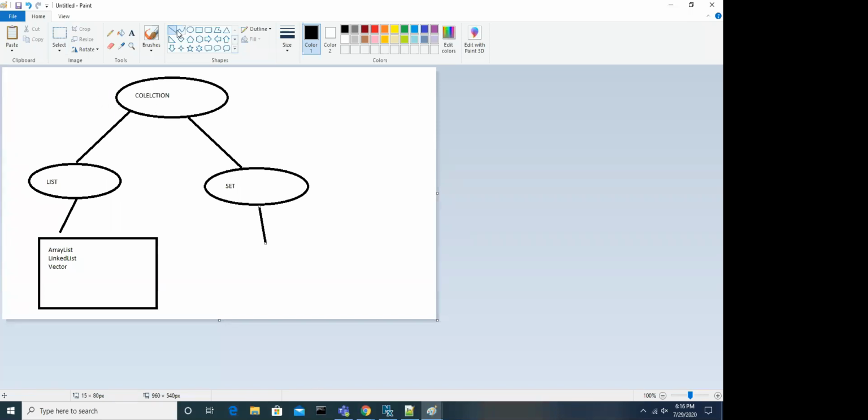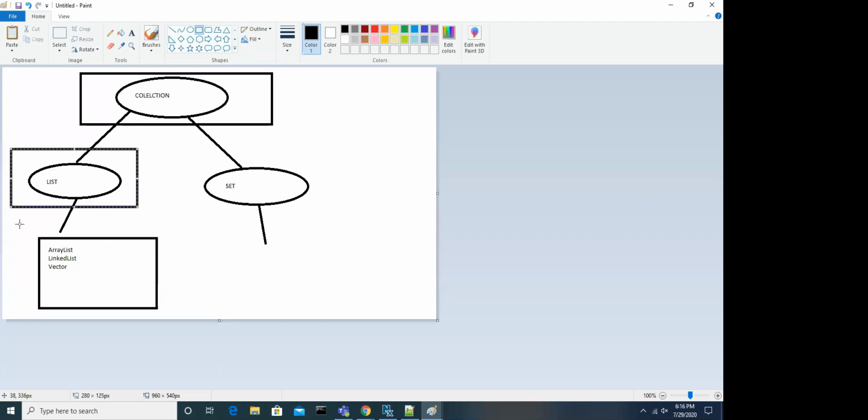First we will try to understand what is collection, what are the methods of the collection interface, what is list, what are the implemented classes, how we are going to use them, and what is the difference between ArrayList, LinkedList, and Vector.